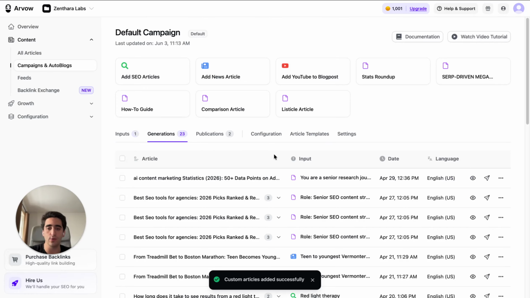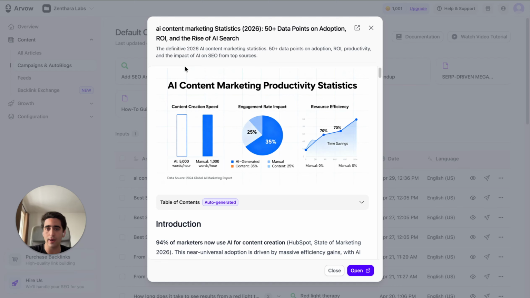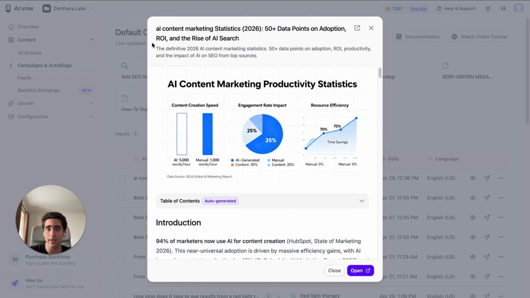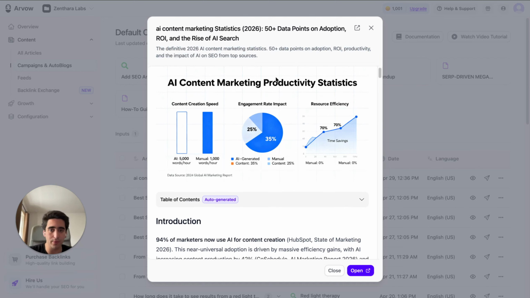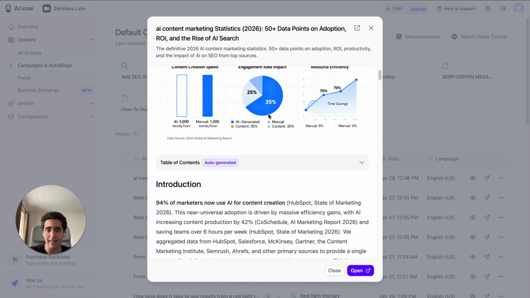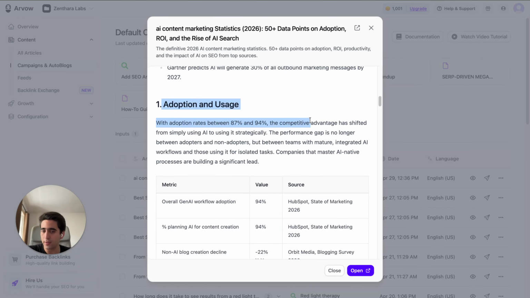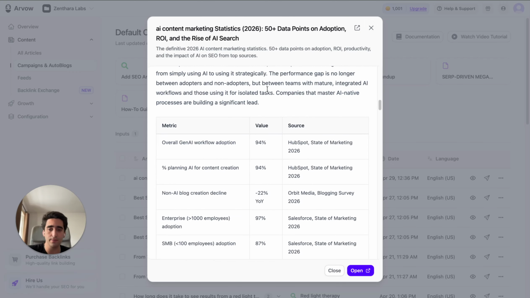Okay, I already generated one to show you. It's here, okay, and you can see that this is a very well researched and well written article, right? AI content marketing statistics for 2026, 50 data points on adoption, ROI, and the rise of AI search. Okay, has a meta description, so it's optimized for SEO. You can see that it has images with graphs and stats and everything. It has an introduction, key takeaways. Okay, it's following the markdown outline that we defined, so you can see that this is a very consistent structure.